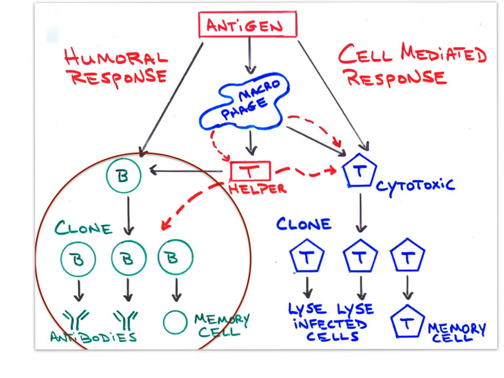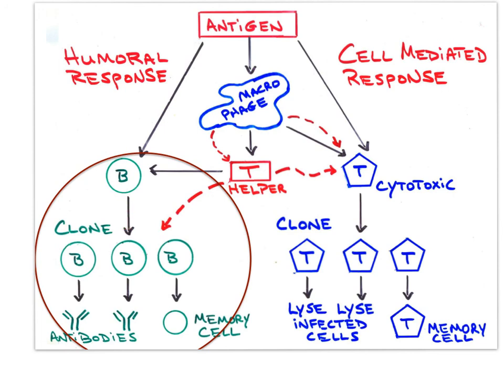So let's look at the response by B lymphocytes, B cells for short. An antigen challenge directly contacts B lymphocytes. B cells are activated. Clonal selection. An antigen, by binding to specific receptors on the membrane surface of B cells, selectively activates a tiny fraction of B cells from the body's diverse pool of lymphocytes.